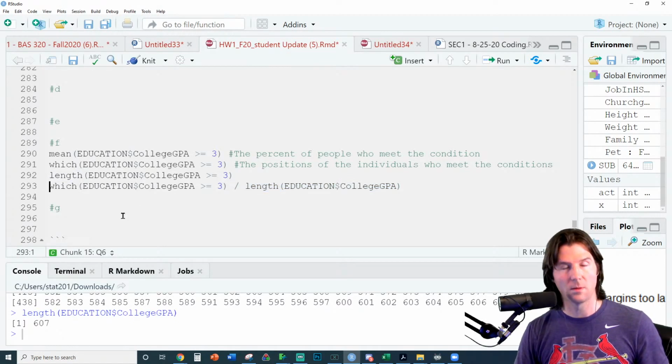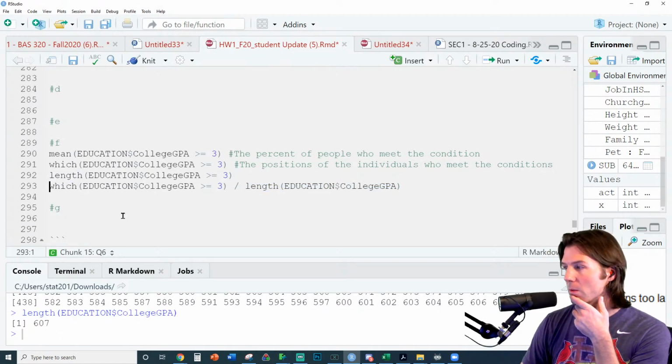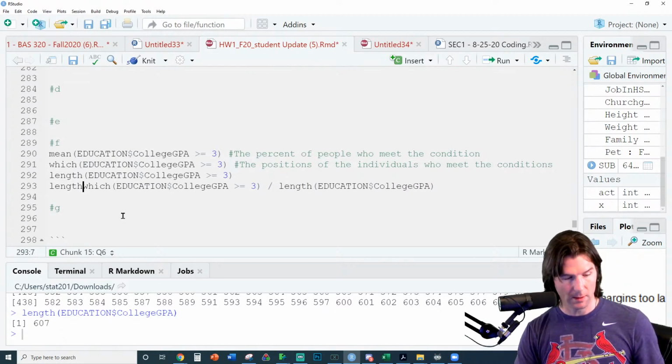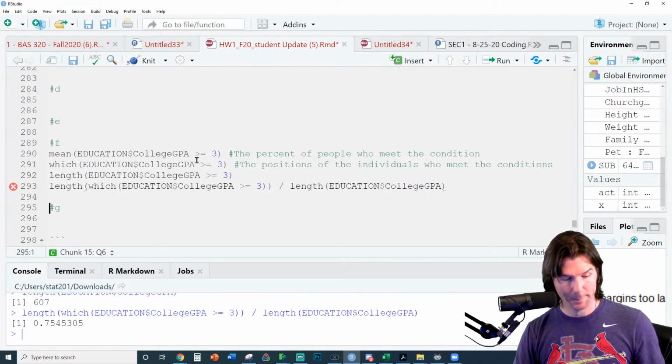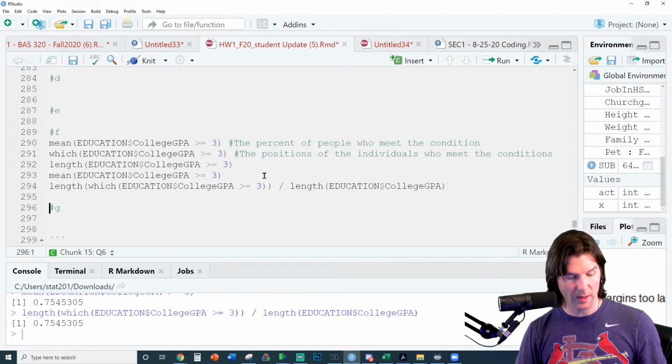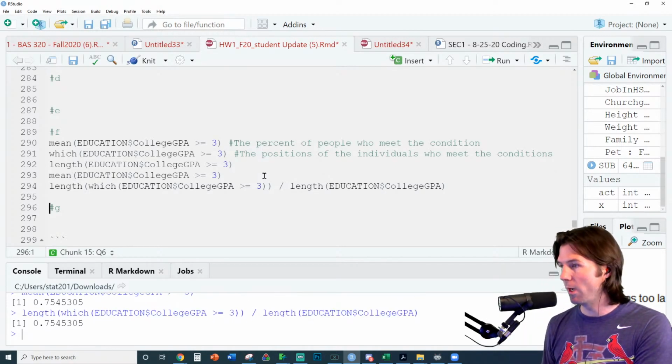Wait, do we have to do... Yeah, we have to do the length here. It's really a long way to do it. There we go, that's got it. It's a much longer way. If you notice, the answer comes out the same way.